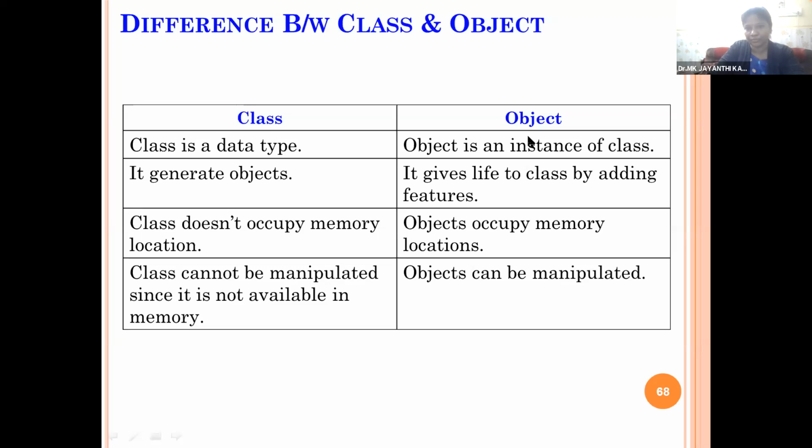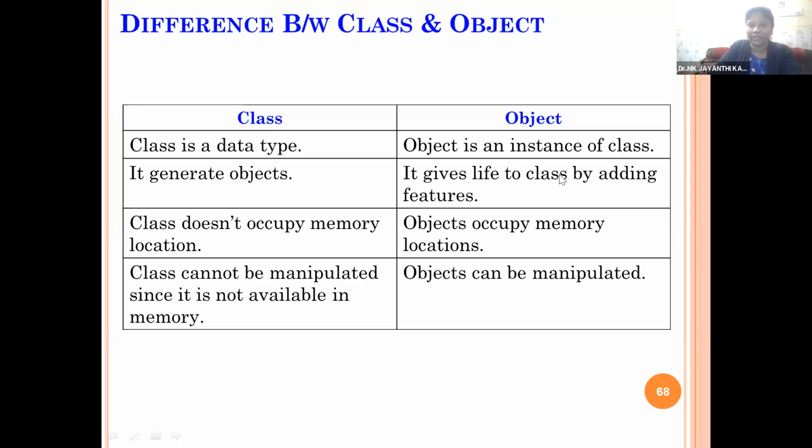But in the case of objects, an object is an instance of the class. So it takes different values during different occurrences, whenever we run the program and call the function object, and the values will change. So the time will definitely differ. Even if you give the same value, the time is changing. First time execution, you may give some values. Second time execution, it will take some other value.